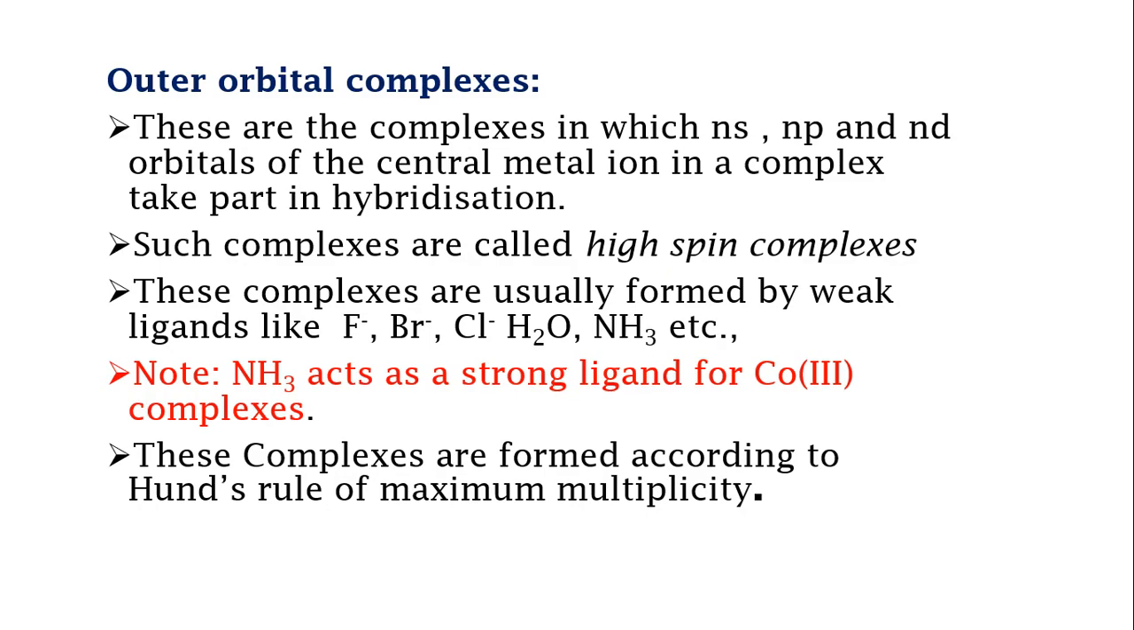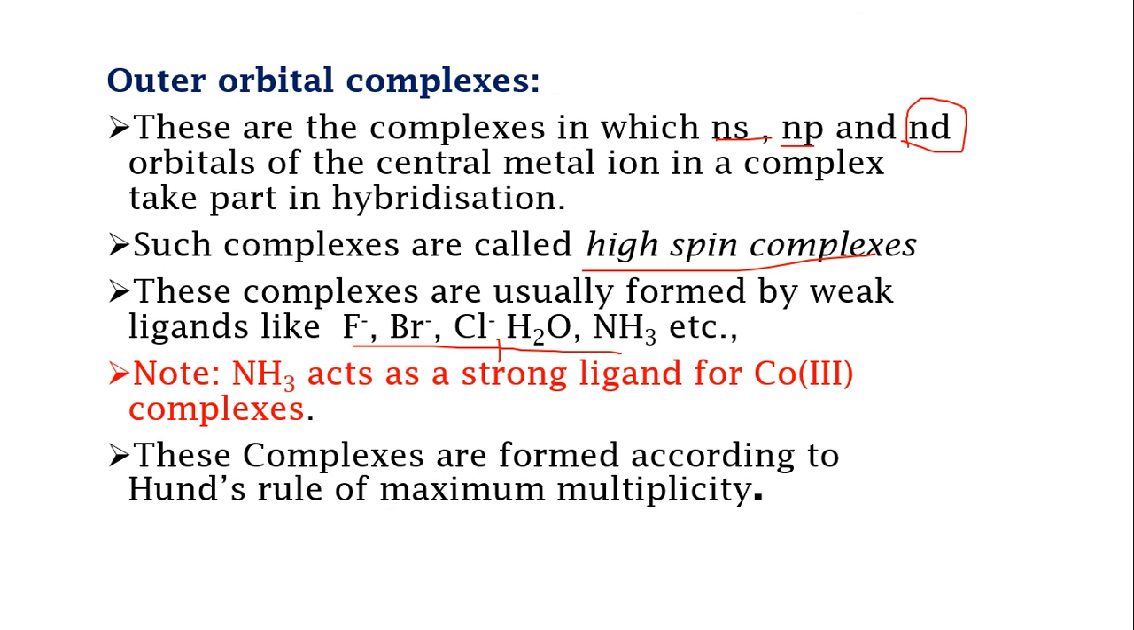Coming to outer orbital complexes, these are the complexes in which the orbitals involved in hybridization are ns, np and nd. In the inner orbital complexes, n-1 d orbitals were involved, but in outer orbital complexes, ns, np and nd orbitals are involved. Such complexes are high spin complexes, and mostly the weak ligands will form the outer orbital complexes. Examples of weak field ligands are F minus, Br minus, Cl minus, H2O, ammonia, etc.